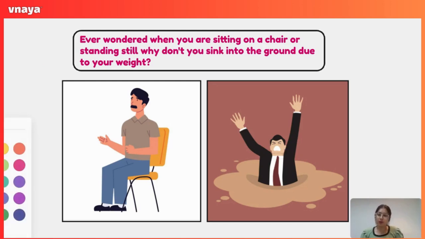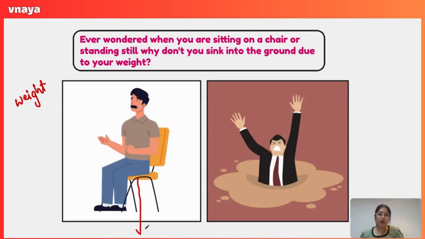Take a look at this first picture. The man is just sitting on the chair doing nothing, but still he is not going down or sinking into the ground. Why? First things first, let's take a look at how many forces are actually acting on this person just sitting here. First, he has some weight. Everyone does. So, due to that weight of his, he is pulled down by gravity. That is one of the forces.